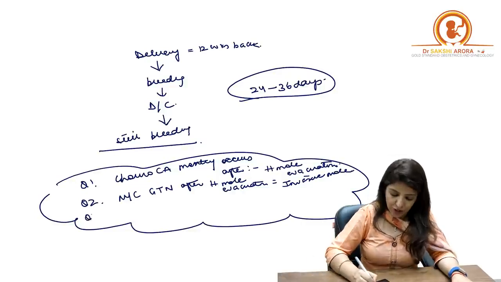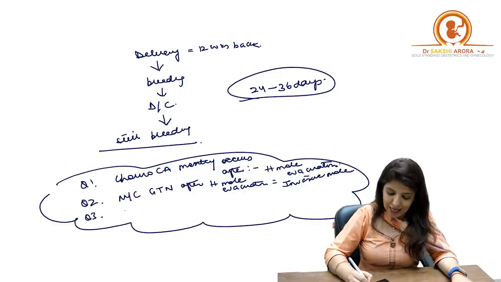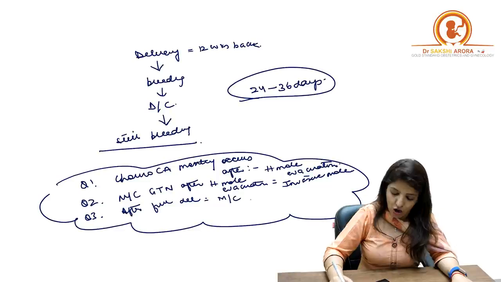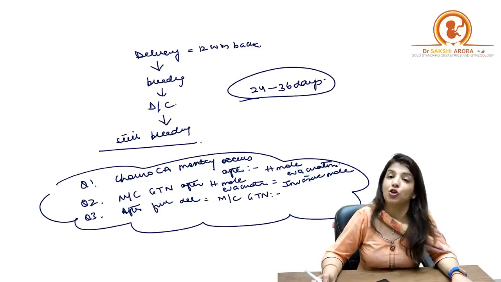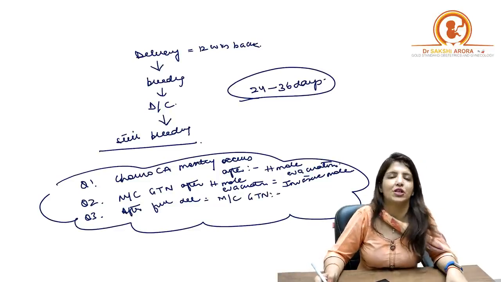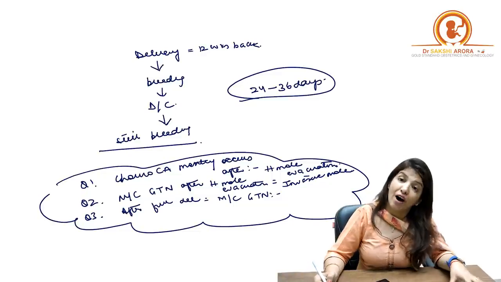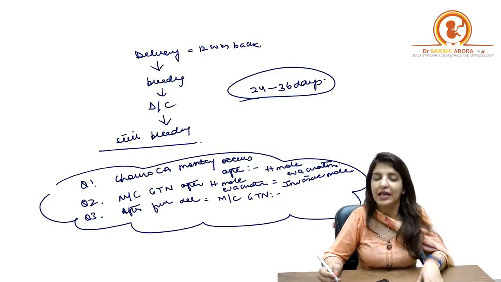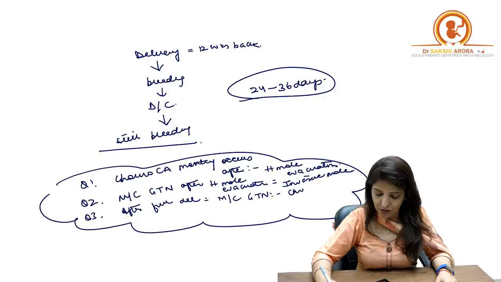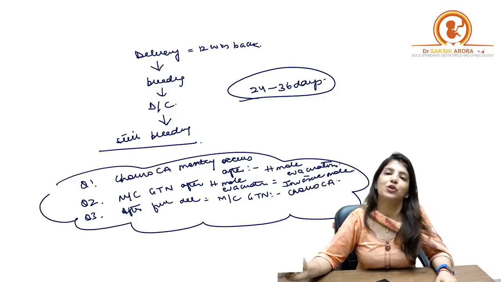Right? Third question. If your question is, after full-term delivery, which is the most common gestational trophoblastic neoplasia? So which gestational trophoblastic neoplasia should you suspect after full-term vaginal delivery? Now your answer is choriocarcinoma.